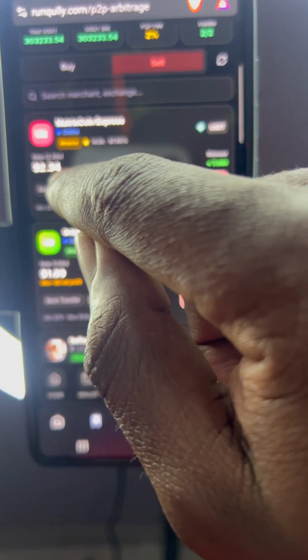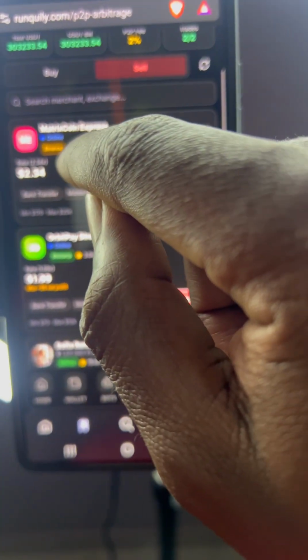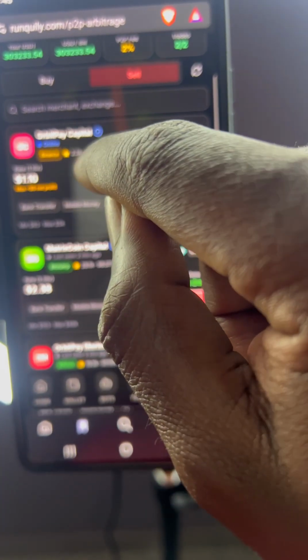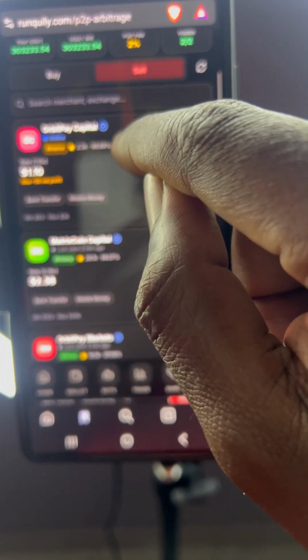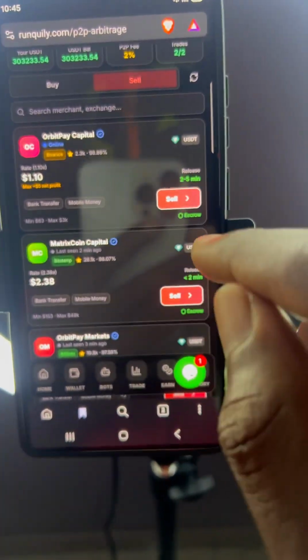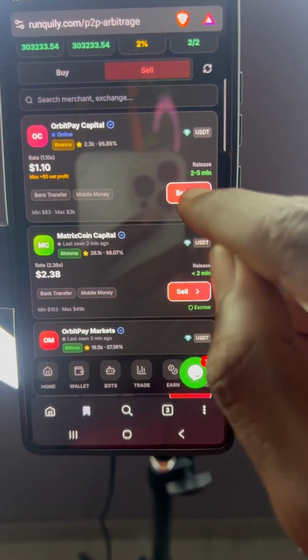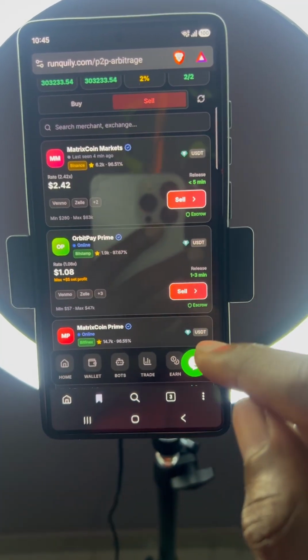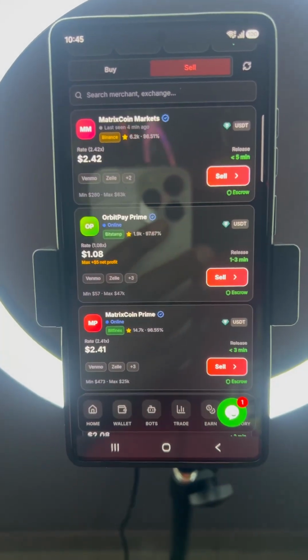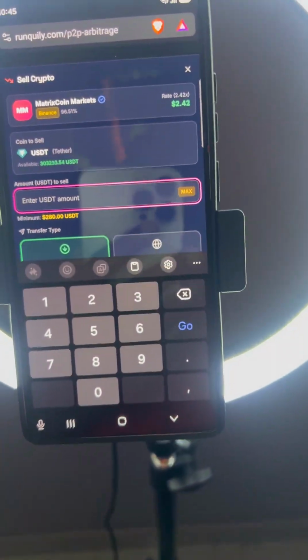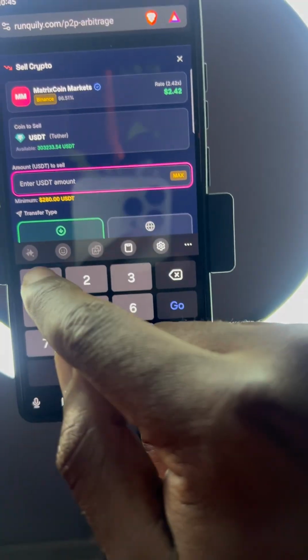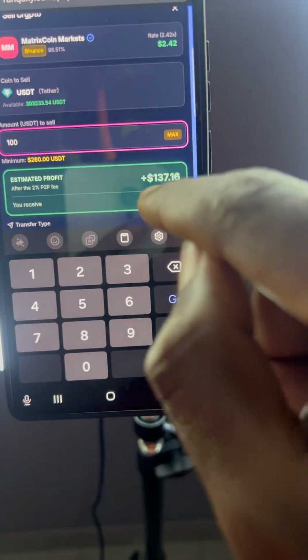This one has a rate of 2.34, and you can check the rating, 14.6K, which is 98.89, so he is verified. You should also be checking the escrow part where my finger is. If you see he has no escrow, then he is not verified. So let's try an example. You want to sell 100 USDT. You see what you'll get.